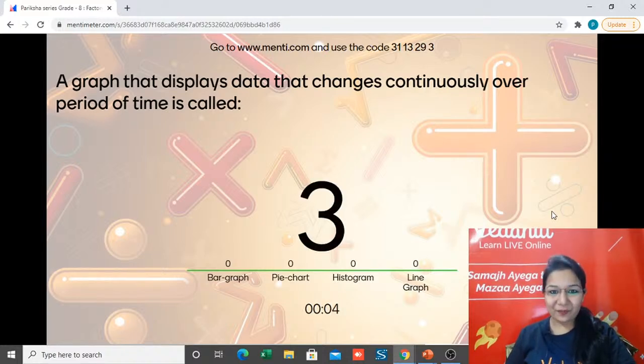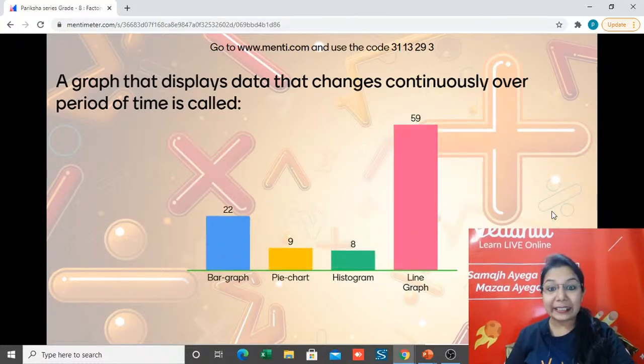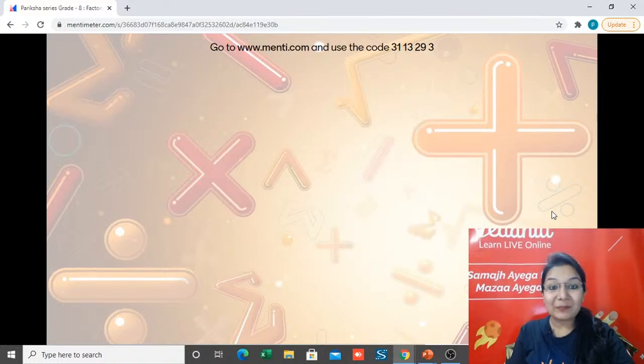Another 5, 4, 3, 2, 1, and the time's up with the correct answer being line graph, which changes over a period of time. That is called line graph.